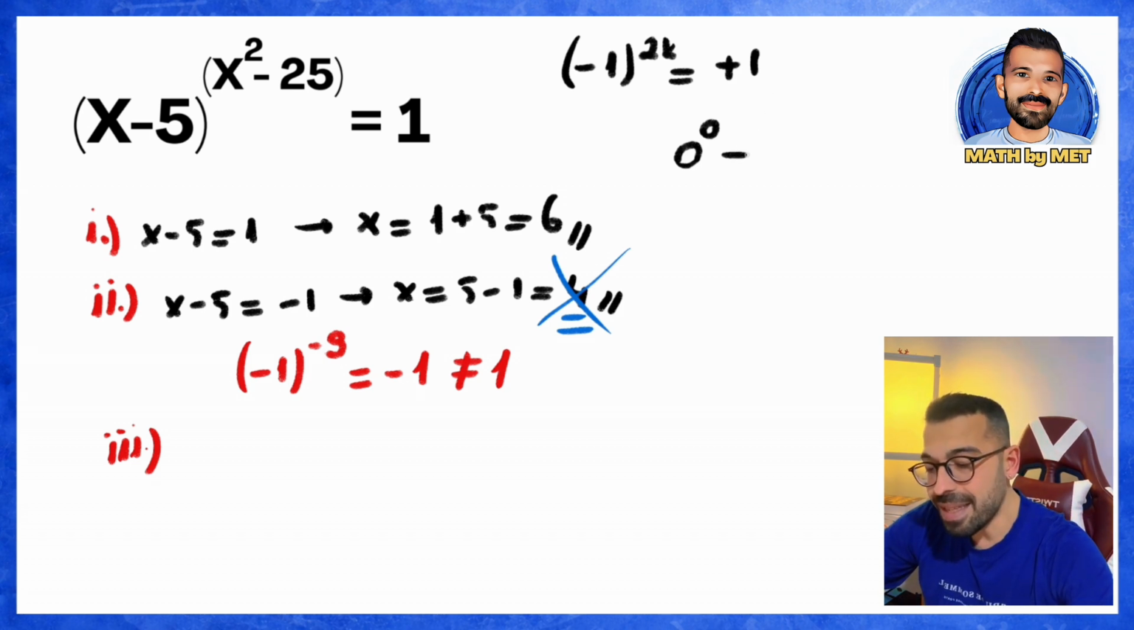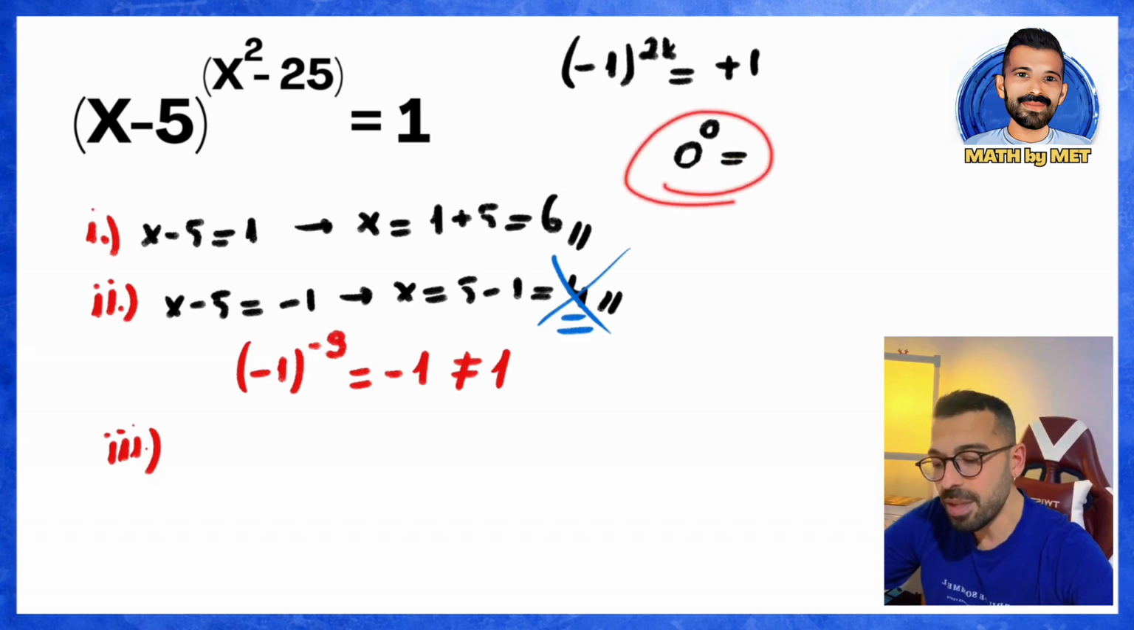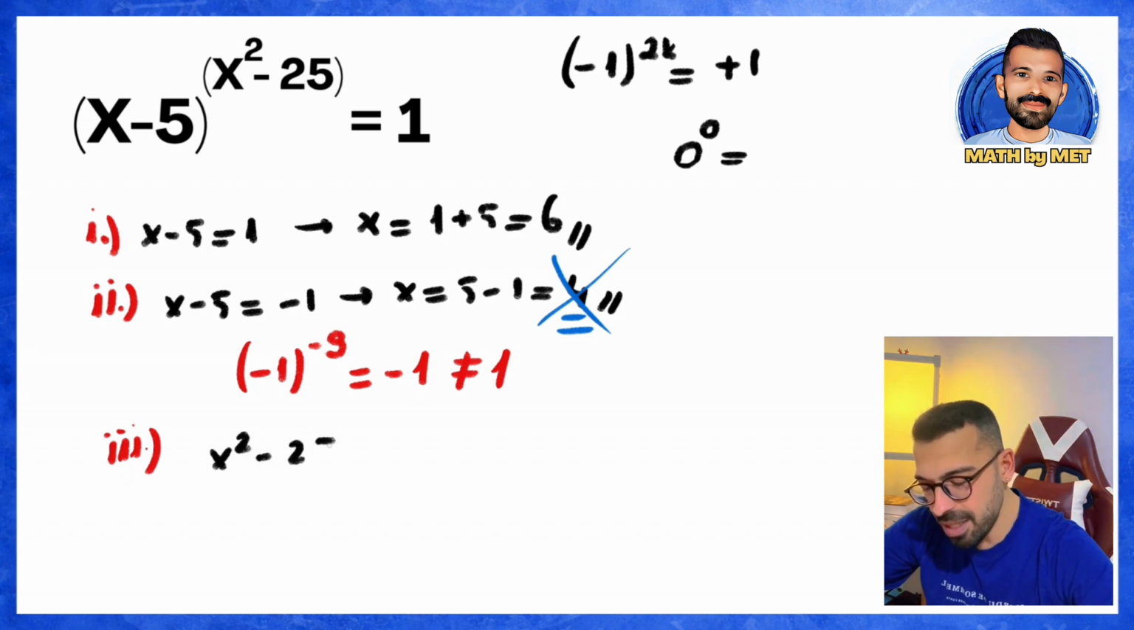That's why we can say that the exponent should be 0. But at the same time, the base should not be 0. So while making the exponent 0 here, we should also keep in mind that the base shouldn't be 0, because 0 to the power of 0 indicates an indeterminate form. Now, let's examine the case where the exponent, that is the power, is 0. We will examine the case where x squared minus 25 equals 0 together.